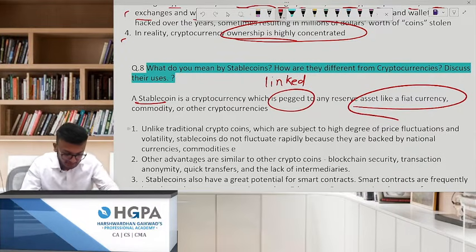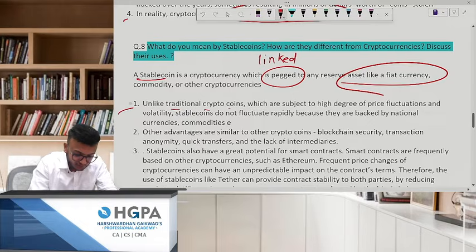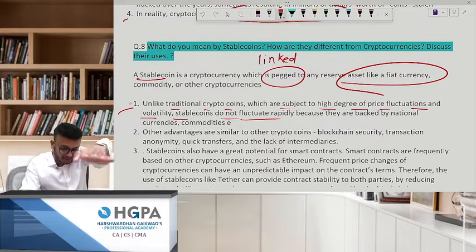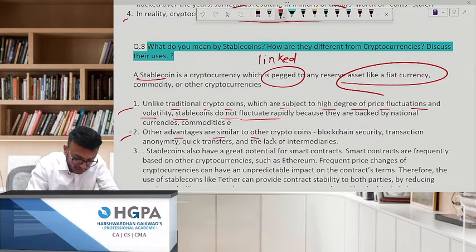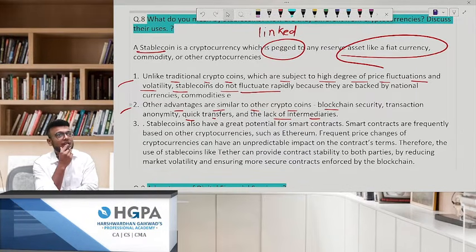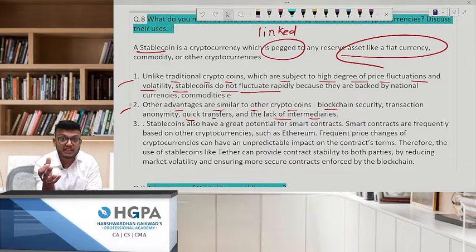It is stable. See, unlike traditional crypto coins, which are subject to a high degree of price fluctuation and volatility, stable coins do not fluctuate rapidly. Stable hai bhai. Other advantages are similar to other crypto coins: blockchain, transactions, quick transfer and lack of intermediary. Remember one thing. In CBDC, there will be a regulator. In India, it will never happen that they tell you to do anything on your own. No, there will be someone. Even for UPI payment, there is a regulator. There is an act for that. You'll see it in the last category.